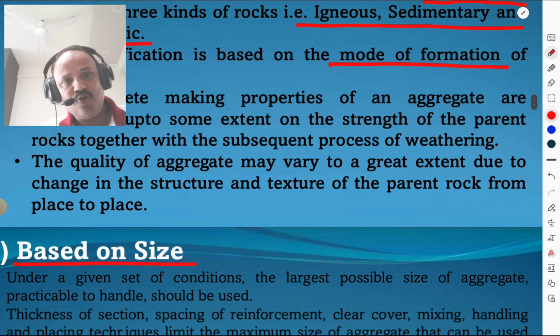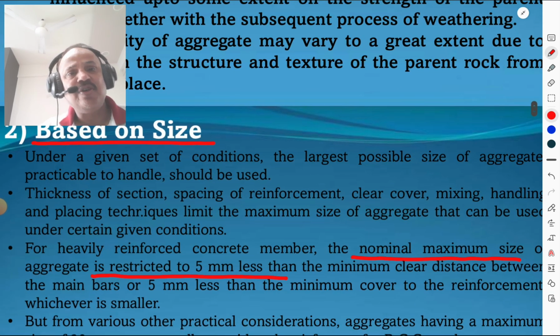It is quite obvious. Then, based on size: under a given set of conditions, the largest possible size of aggregate practicable to handle should be used. Means the minimum size should not be used; the largest possible size should be used. Thickness of section, spacing of reinforcement, clear cover, mixing, handling and placing techniques limit the maximum size of aggregate that can be used under certain given conditions.